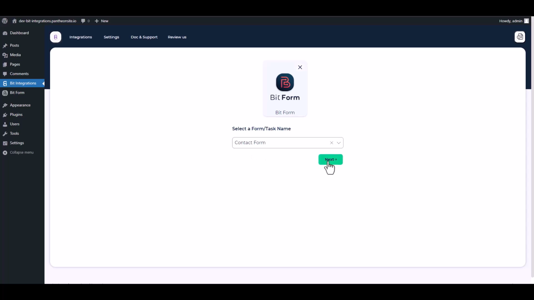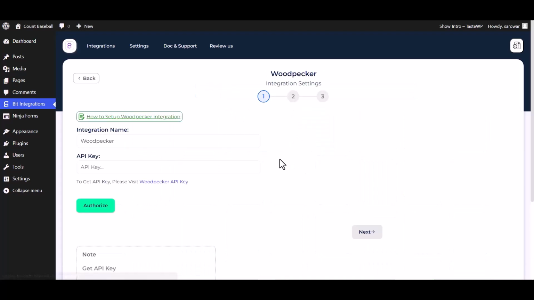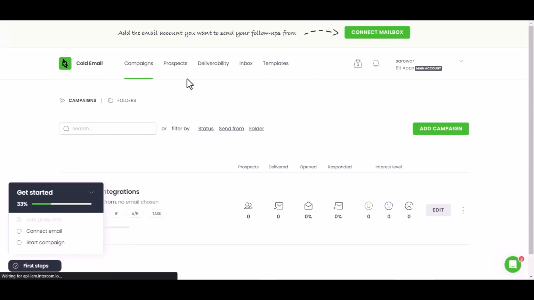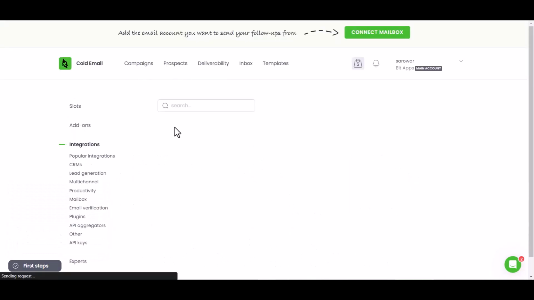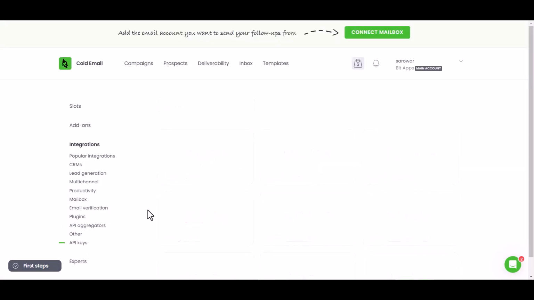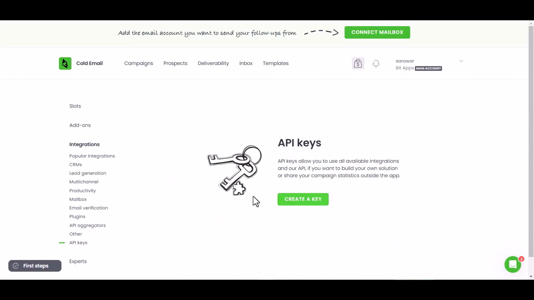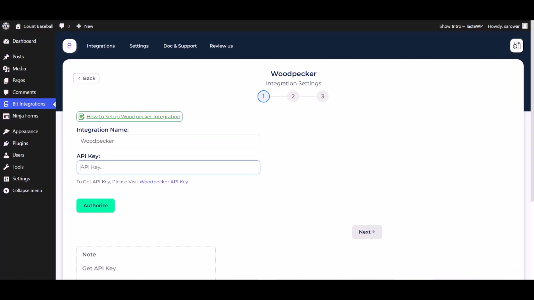Next, search and select the action Woodpecker. Give here an API key, so please visit the Woodpecker API key. Prospects. Integrations. API keys. Create a key. Copy the API key and paste it here. Authorize it.